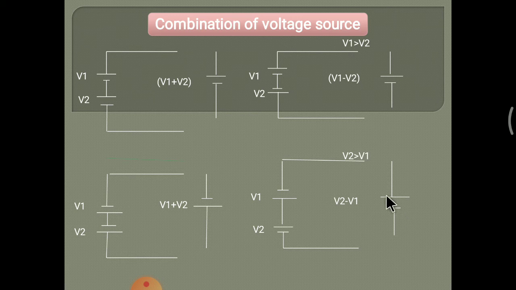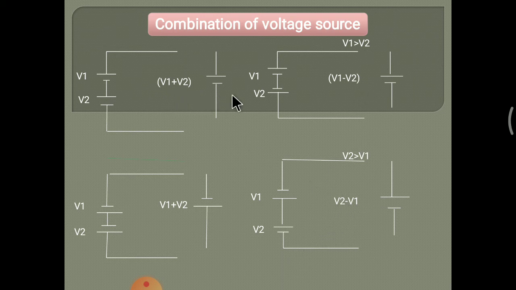This source sign is also positive negative. V1 is minus plus, V2 is plus minus. Here also both are opposite to each other, but V2 is greater because the plus minus sign is there, first positive, then negative. So V2 minus V1 is here. For that combination, V1 minus V2. For that combination, V2 minus V1.